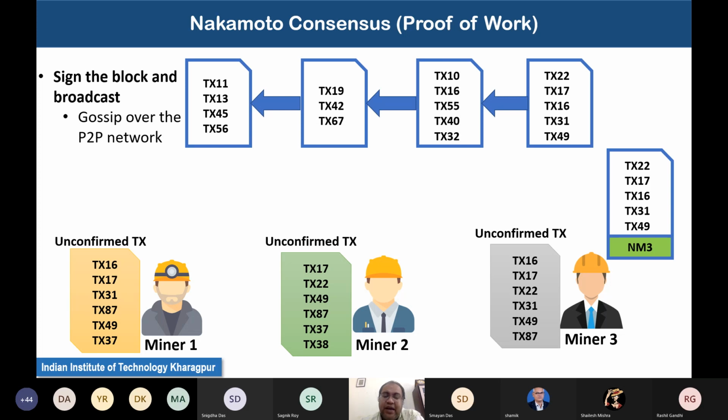So that way the block gets added to the existing blockchain, and once the newly proposed block is broadcast over the network, everyone can see that block, and they add that block to their existing blockchain.